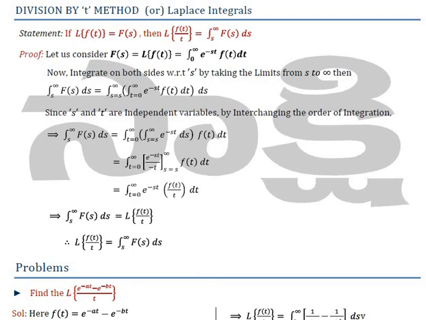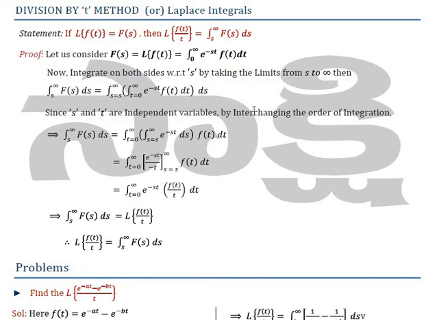Good morning, students. As a continuation of the last two classes, today we will discuss the next property of the Laplace transform, that is the division by t method for Laplace integrals. So what is this method actually? The statement is, if L of f(t) equals F(s), then L of f(t)/t equals the integral from s to infinity of F(s) ds.